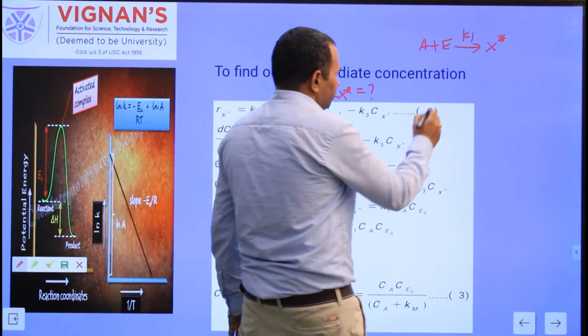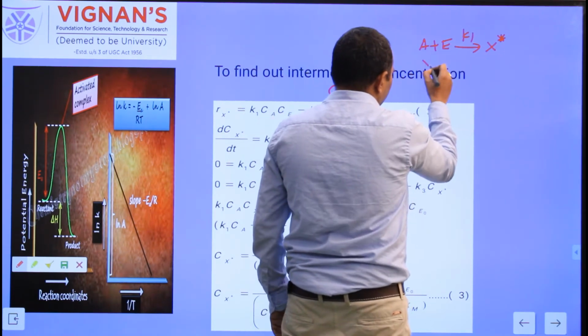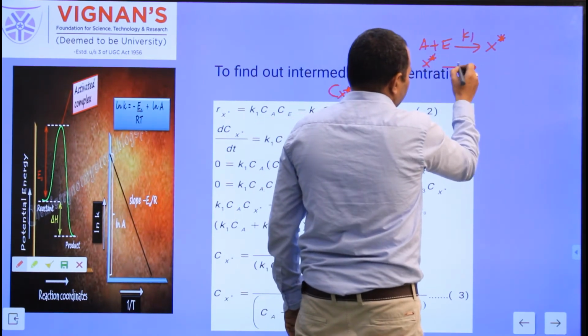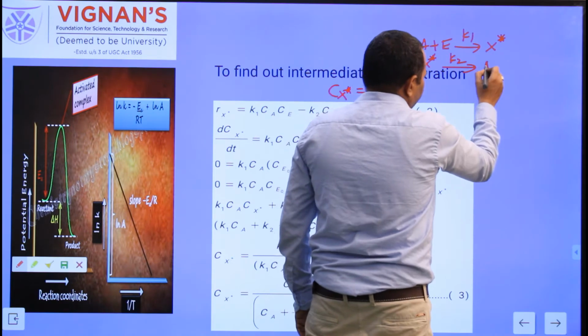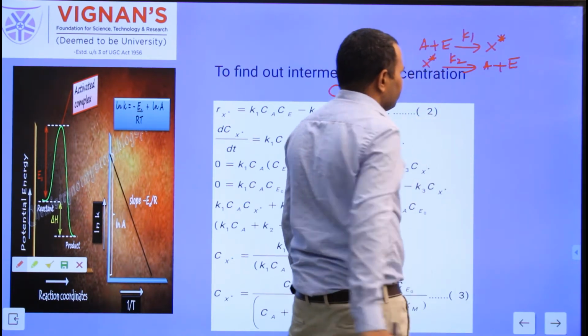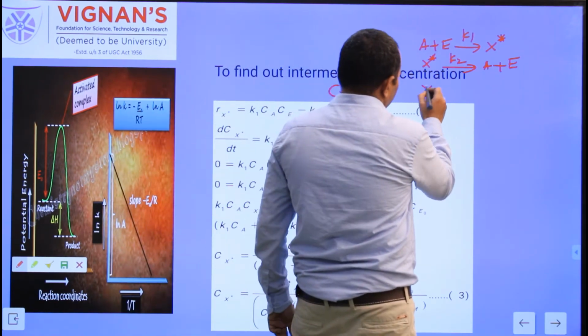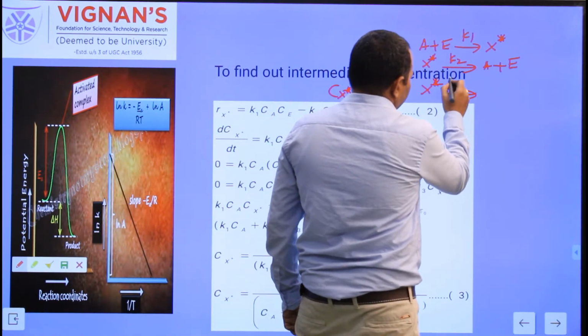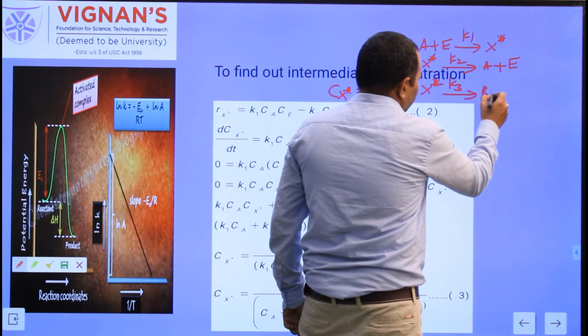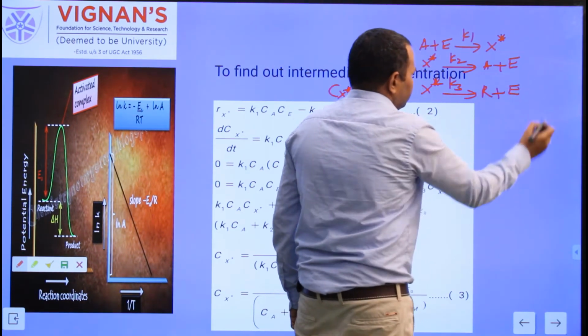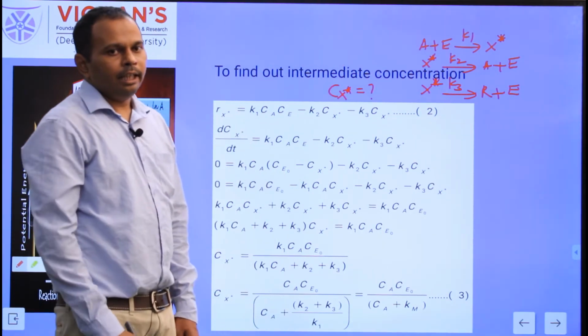In the second step, by disappearance of this intermediate, the backward step, X star to K2, again we are getting the reactants A plus C. In the third step, by disappearance of the X star, in the presence of K3, we can get the product R and the enzyme.